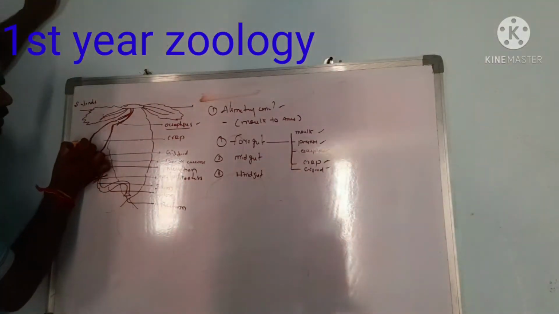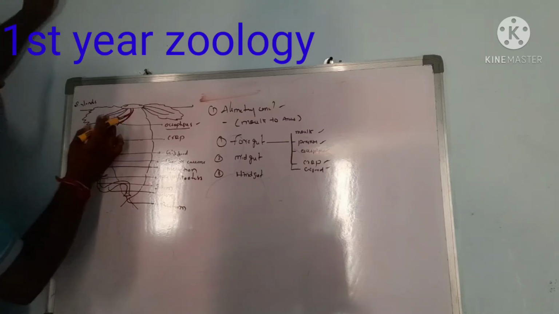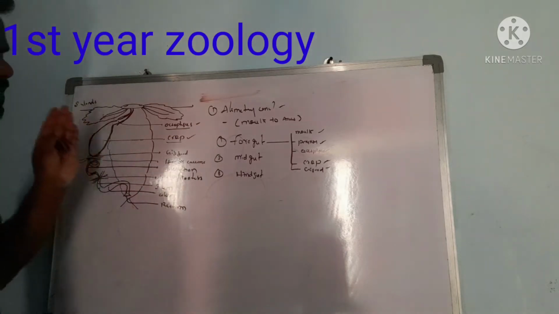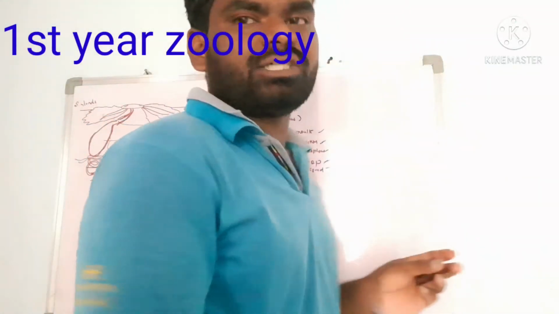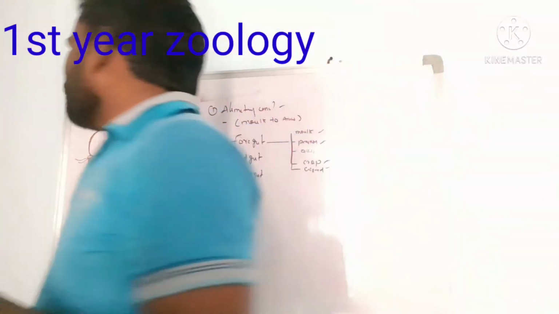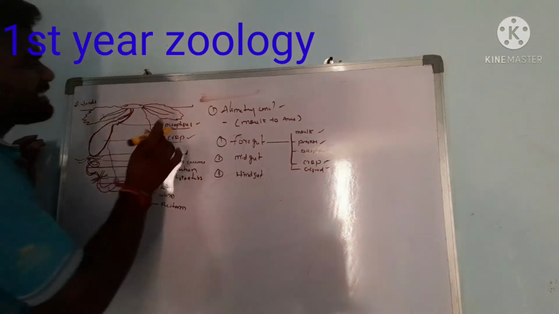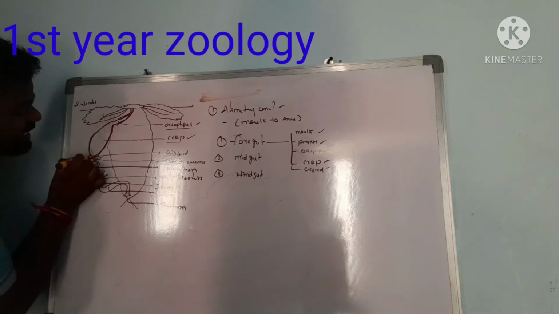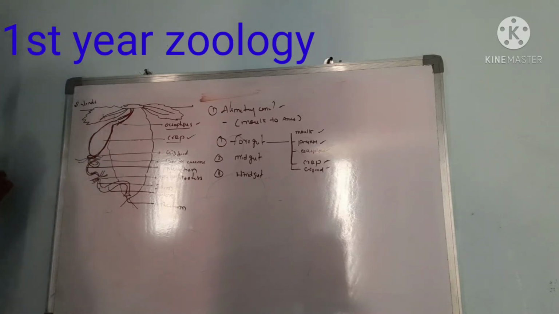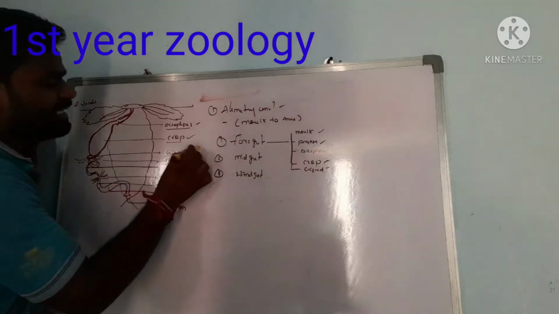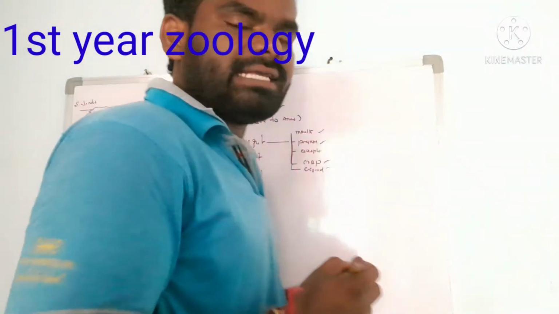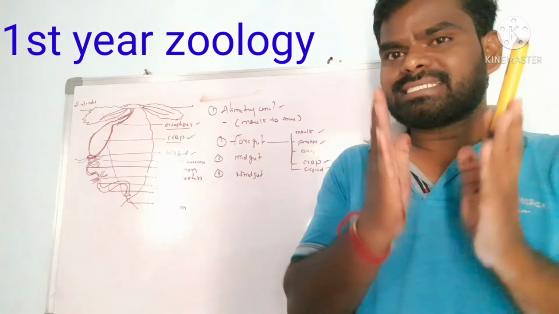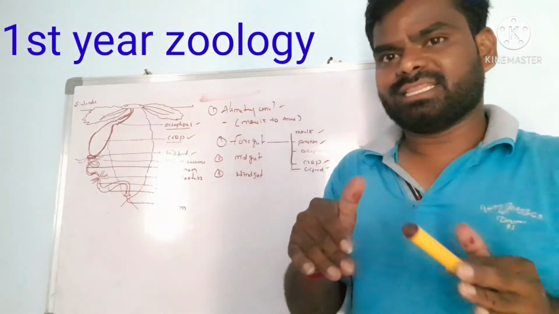The crop is a distensible, balloon-like structure. The main function of the crop is the storage of food, a reserve of food. Below the crop is a bowl-like, thick-walled organ called the gizzard. The gizzard has 6 to 8 powerful teeth.